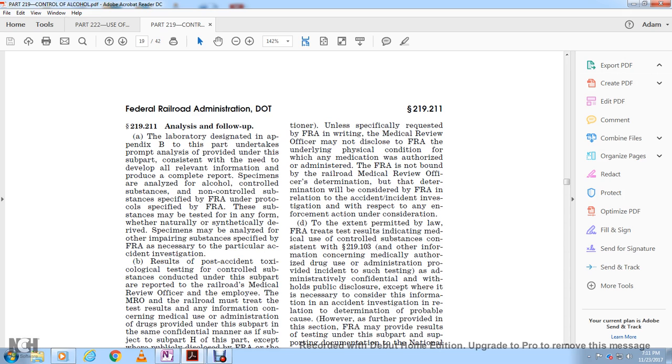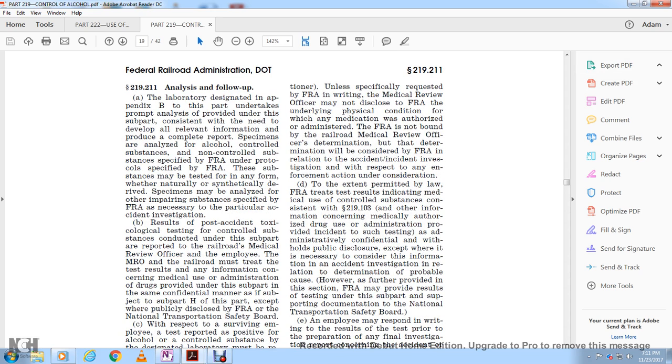To the extent permitted by law, the FRA will retrieve the test results indicating the medical use of controlled substances, consistent with section 219.103. The information concerning the medically authorized drug use for the administrator provided as a result of such testing will be held confidential and withheld from public disclosure, except as necessary for consideration of information in the accident investigation, including revelation of the determination of probable cause. However, as further provided in this section, the FRA must provide the results of the testing under the subpart.